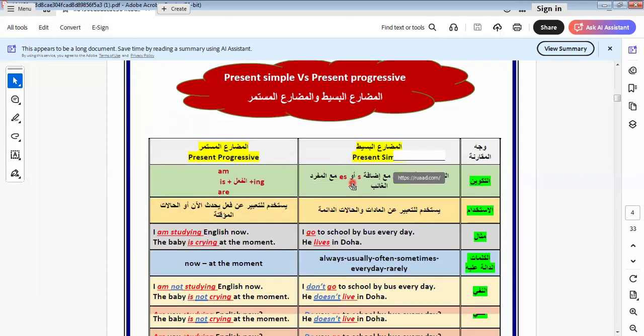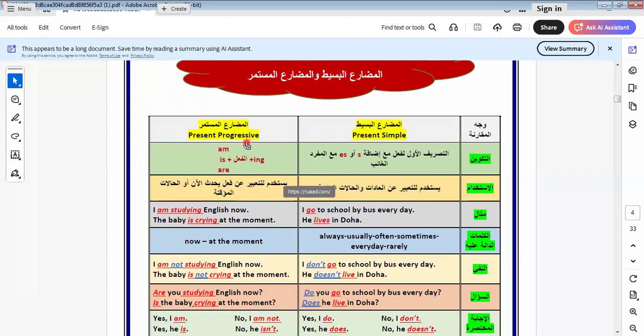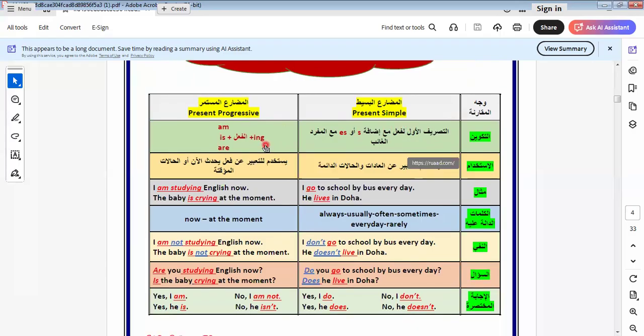Here we make a comparison between the present continuous tense and the present simple tense, and we know when we use each tense. The present continuous tense is used to express an action happening at the time of speaking. The formula of this tense is am, is, are plus verb plus ing. Here is an example. When we say I'm studying English now, at this time I'm studying English. When we say the baby is crying at the moment, so at the moment the baby is crying.